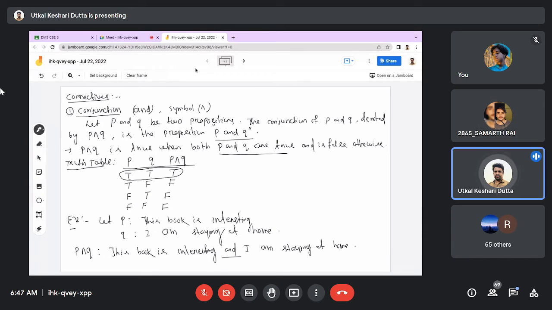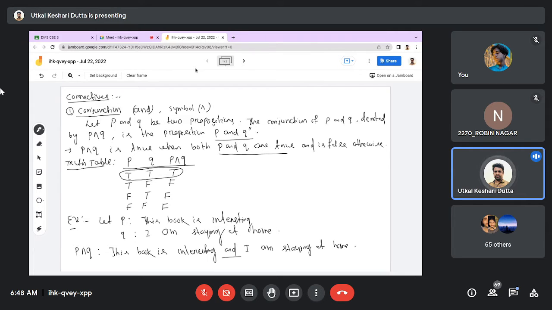You can say: this book is not interesting, I am not staying at home, or this book is not interesting but I am staying at home. Take any one of them false, which gives a negative meaning. Conjunction means if the truth value of any one of the propositions is false, then P and Q is false.